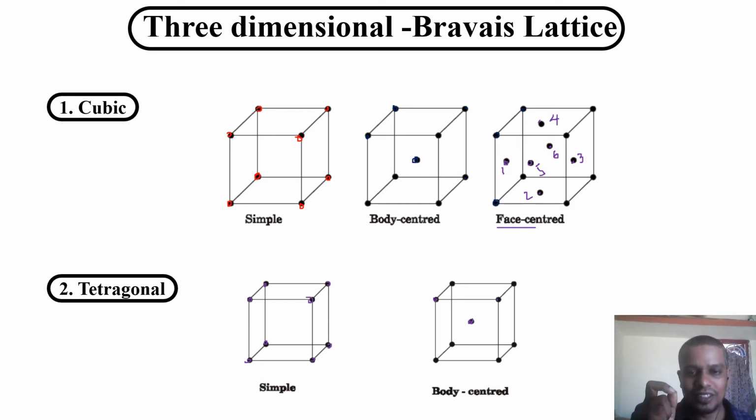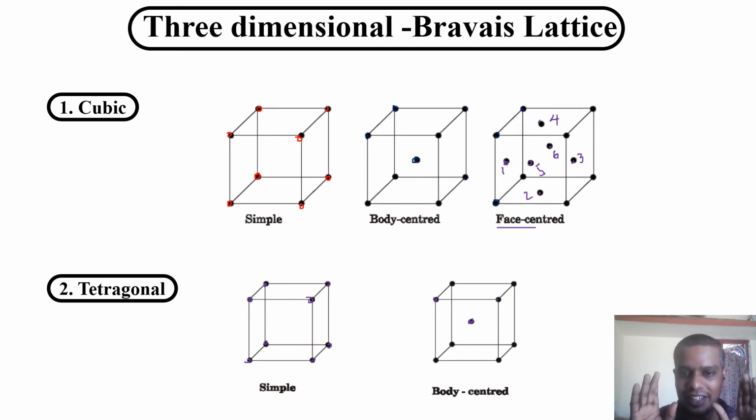One can raise a question: why, sir, is there no face center tetragonal? If you draw the face center tetragonal, it will fall into some other crystal system. It may be the simple tetragonal. You can just rotate it, and if you look at that face center tetragonal, it will again be simple tetragonal. Just try it.